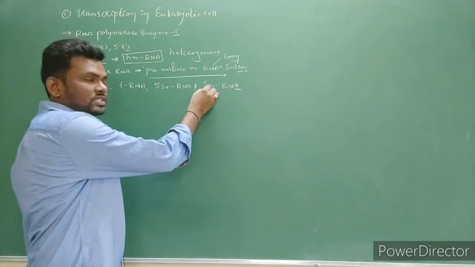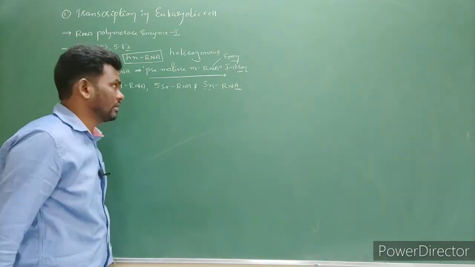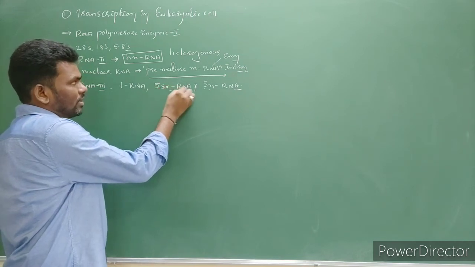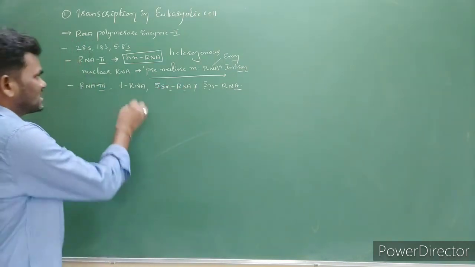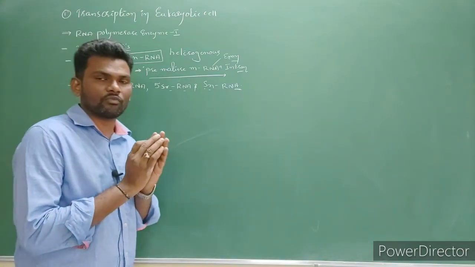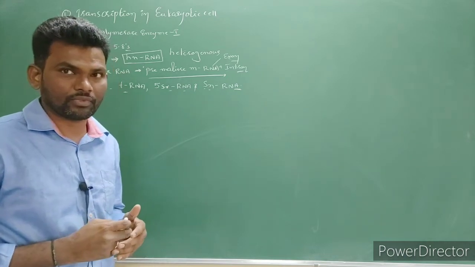SN means small nuclear RNA, 5S ribosomal RNA, and this one is tRNA. So these three enzymes, their functions are very clear in eukaryotic cells.